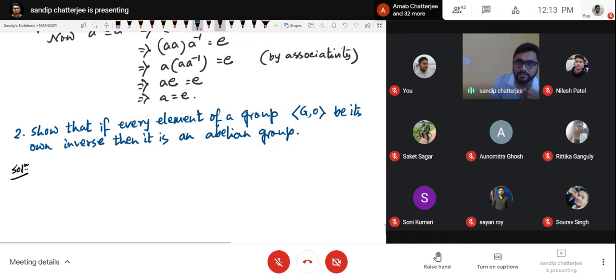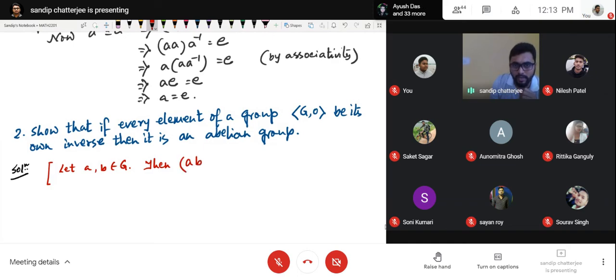Okay, before that, I'll tell you something. Let A, B belong to G. Then (AB) inverse is equal to B inverse A inverse. Can you tell me why? Because pretty simple. (AB) inverse operated with B inverse A inverse. If we calculate this, this will be A, B, sorry, (AB) inverse equal to B inverse.